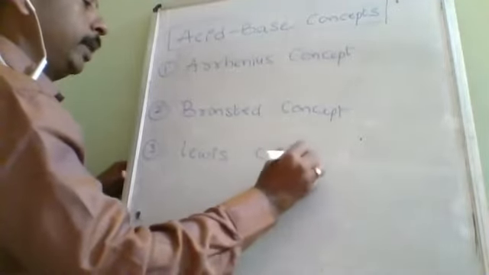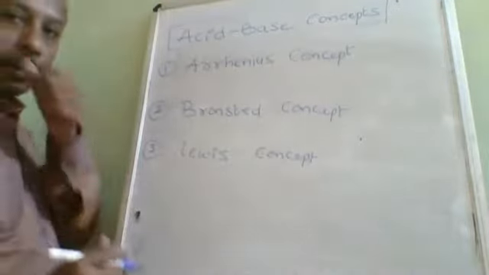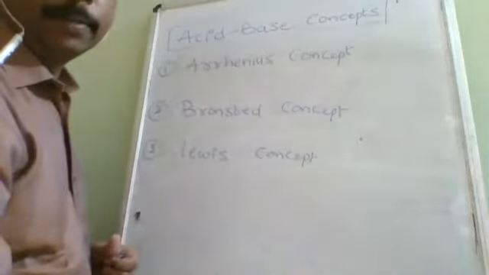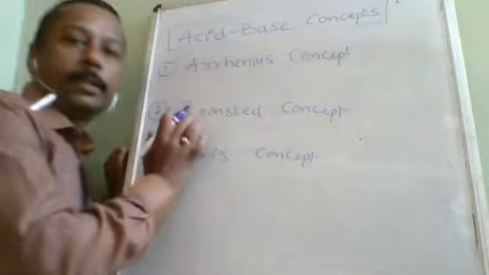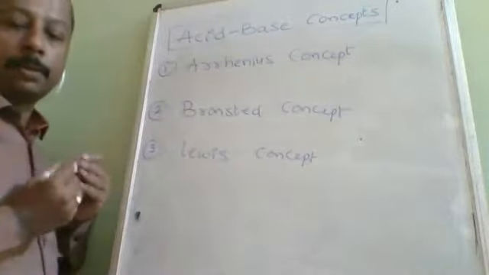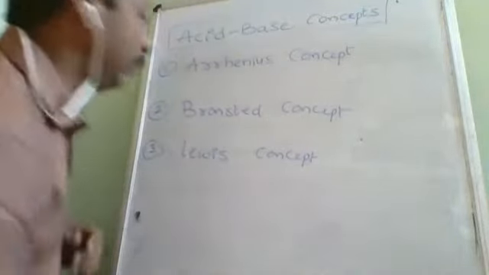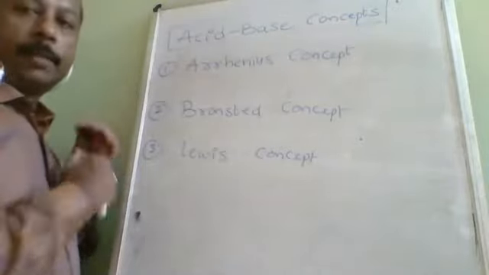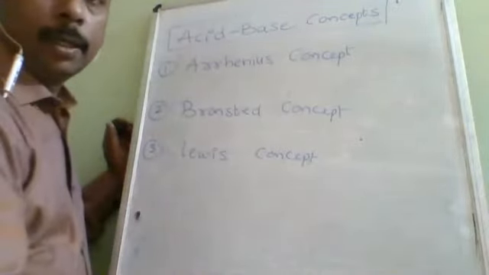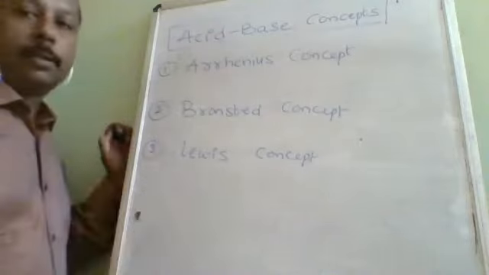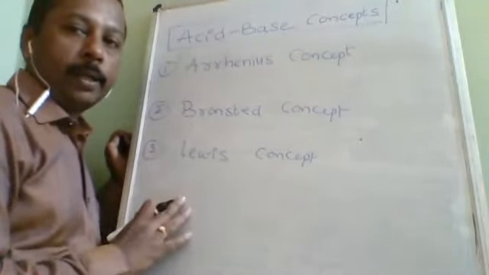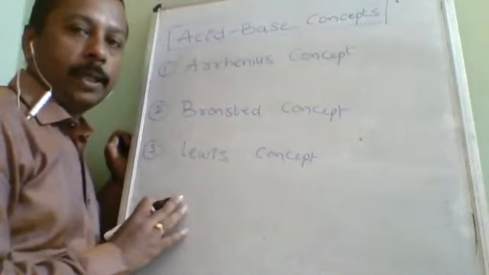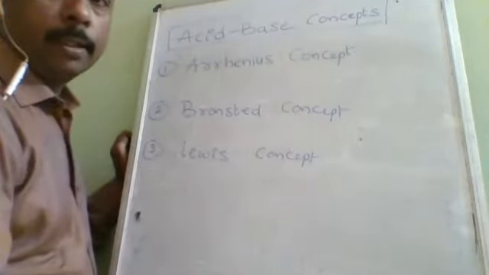We cannot say any one of them is wrong, and we cannot say any one of them is complete. For some acid bases we will use the Arrhenius concept. For some acid bases we will use the Bronsted concept. For some acid bases we will use another concept like the Lewis concept. So that changes according to the requirement. According to our own choice we have to select one of the acid-base concepts.